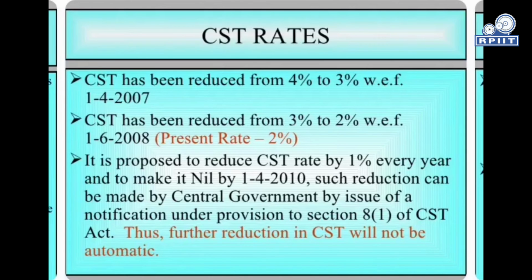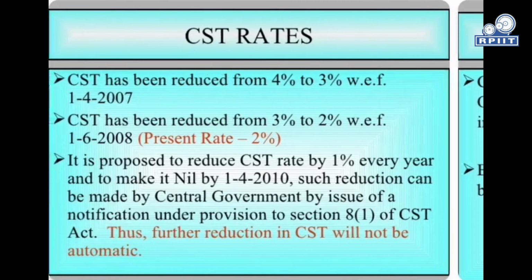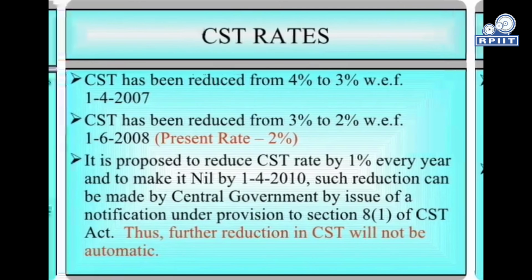CST has been reduced from 3% to 2%, and it is proposed to reduce CST rates by 1% every year and make it nil by 1.4.2010. Such reductions can be made by the central government by issue of notification under the provisions of Section 8.